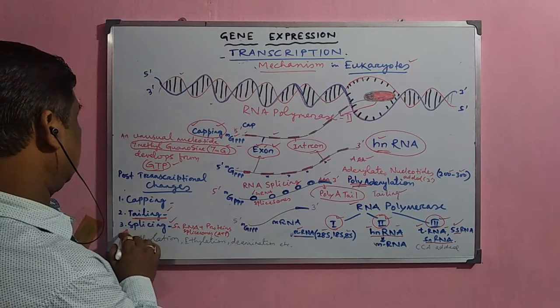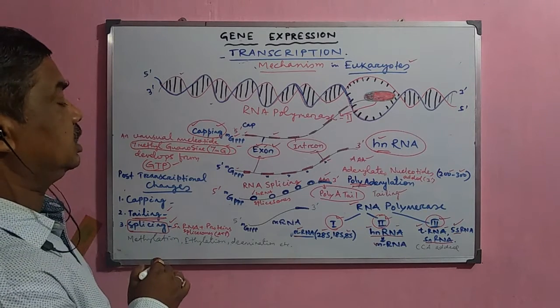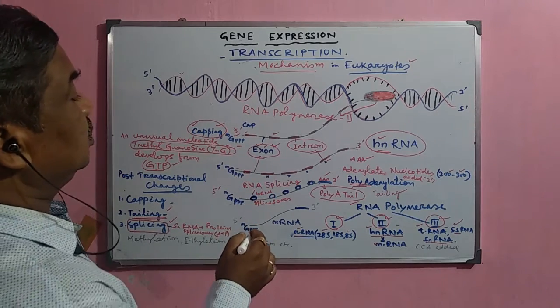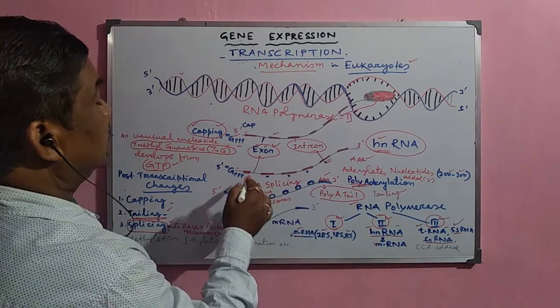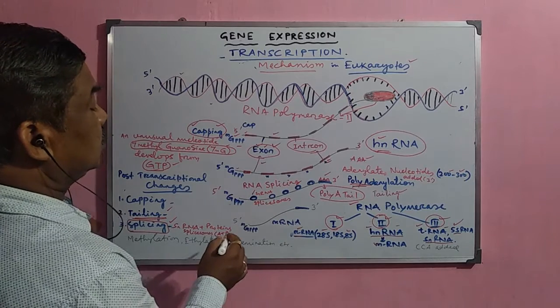Now, another most important part of the formation of mRNA is the splicing of intron and exon. How are the introns, the non-essential part, removed, and the exons, the essential parts, joined together? Look here.